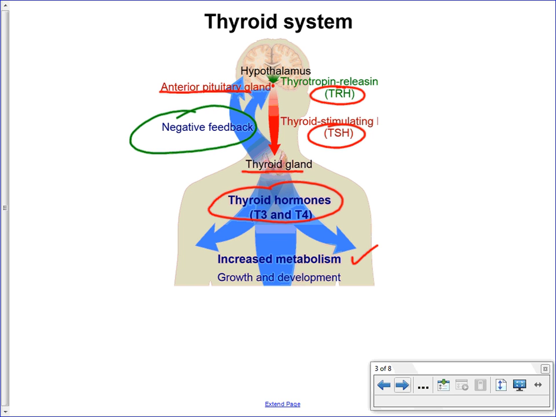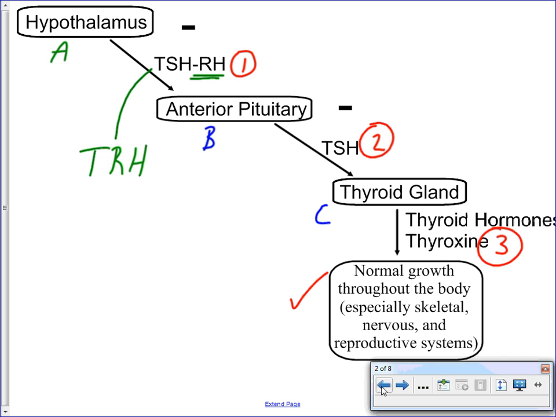So once we do have the final hormone that is produced here in the chain, which is the thyroid hormone, you do need to regulate the production of that hormone to make sure that when you're maintaining homeostasis, you have the ideal amount of that hormone, not too little and not too much of that hormone either. So if we go back to the previous picture here, what we can add in is that negative feedback. So from our final hormone, the thyroid hormone, here we're going to see a feedback.